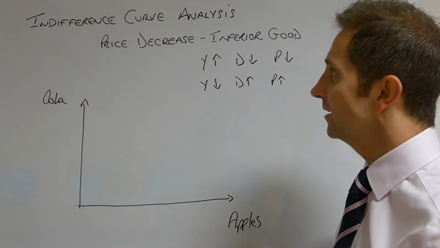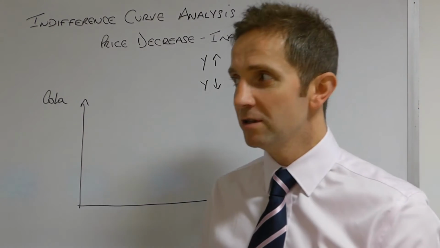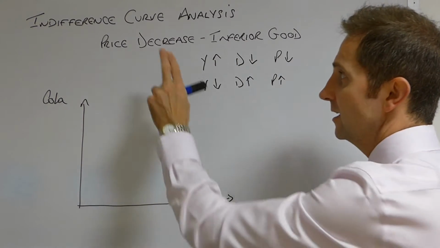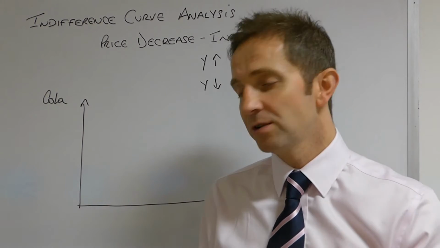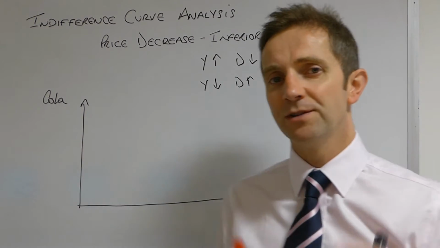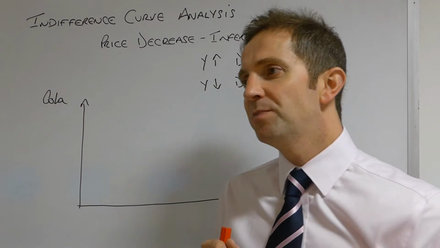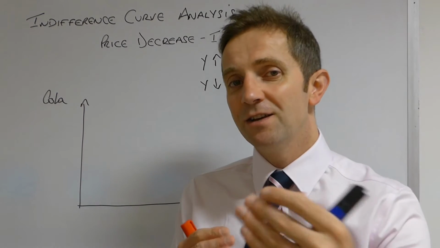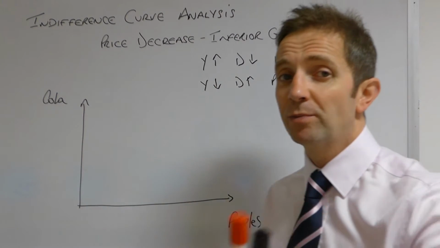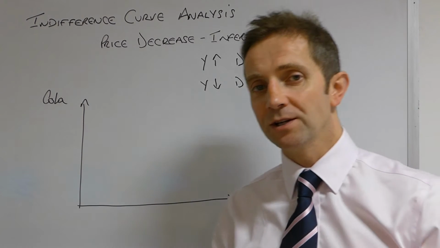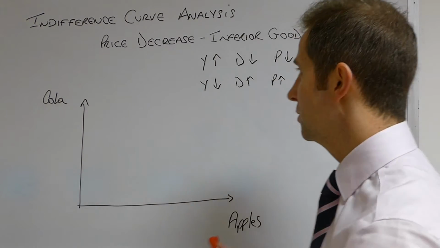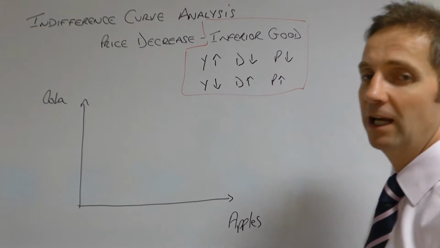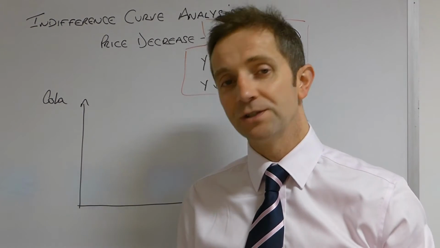So we're going to be looking at a price reduction this time. However, noting, ladies and gentlemen, the key thing here is that the good, because we're talking cola and apples, the good whose price is being reduced, so we're saying that the price of apples is being reduced, that good is an inferior good. If you've watched my previous video with regard to a price increase and inferior goods, you'll know that we went through just what exactly we mean by this term, inferior good. So let me just run through that once again with you.